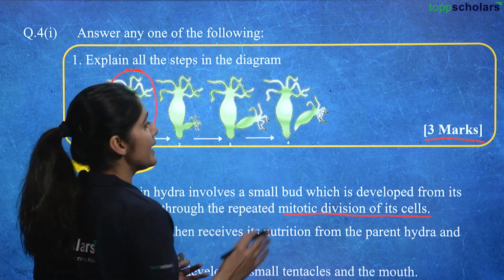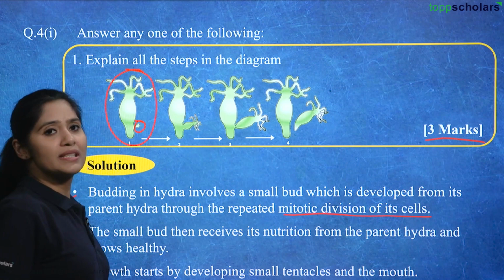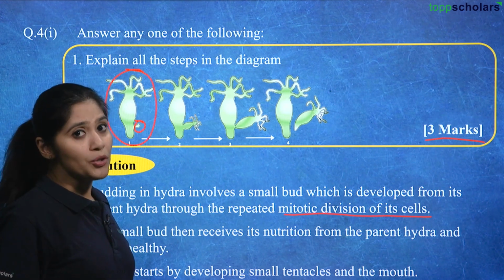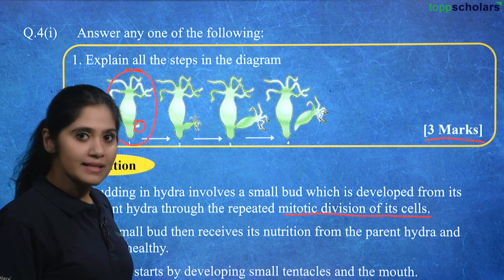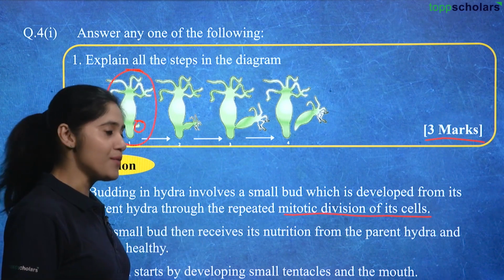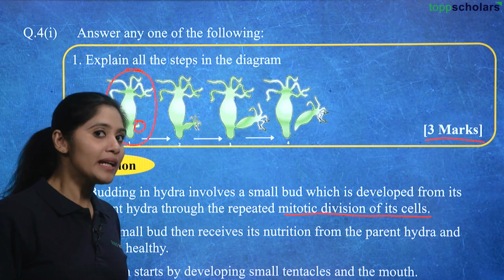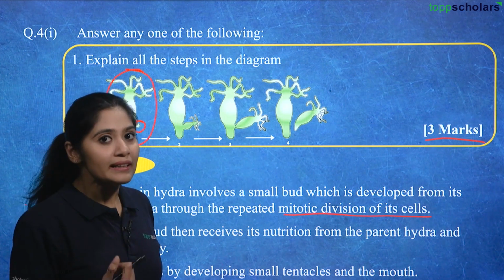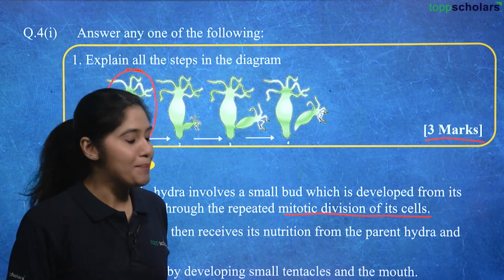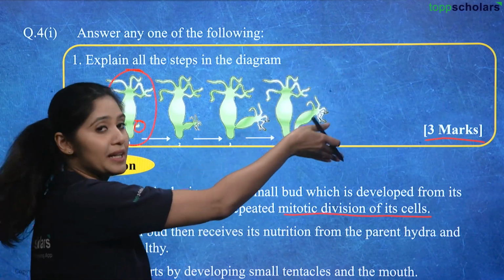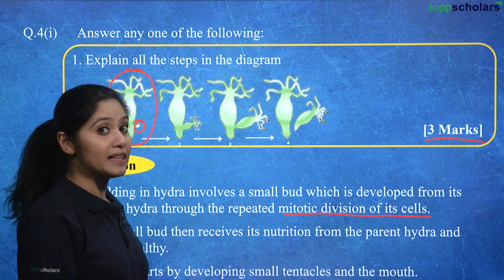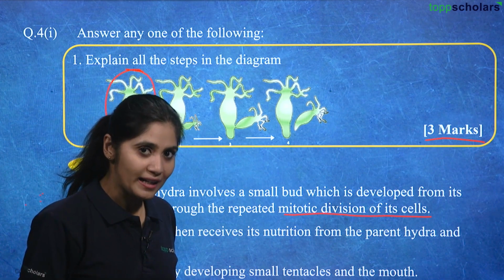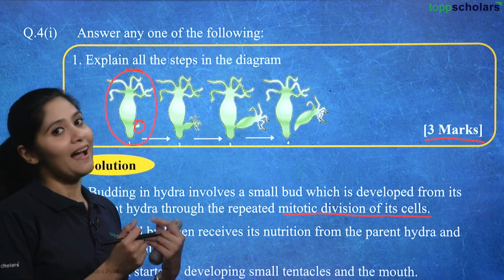Then you can see the tentacles start growing, the mouth starts growing, and now when the mouth has grown, it can absorb nutrition from its environment itself. So at that point of time, it doesn't have to remain attached to its parent. It can live on its own independently. So then eventually what happens? It separates away from the parent and a new entity is formed. So this is the asexual reproduction by budding in hydra.